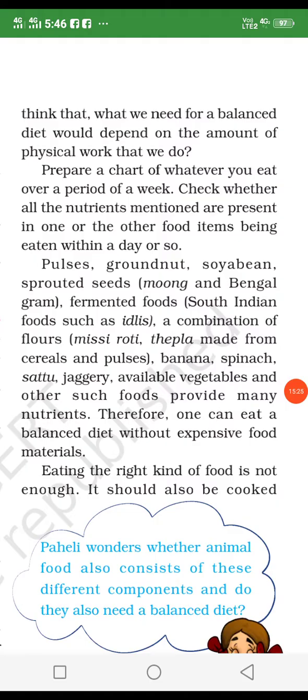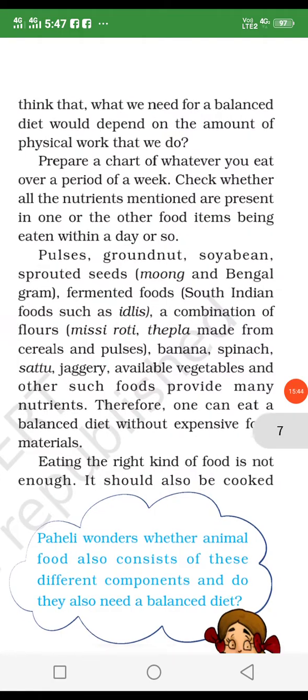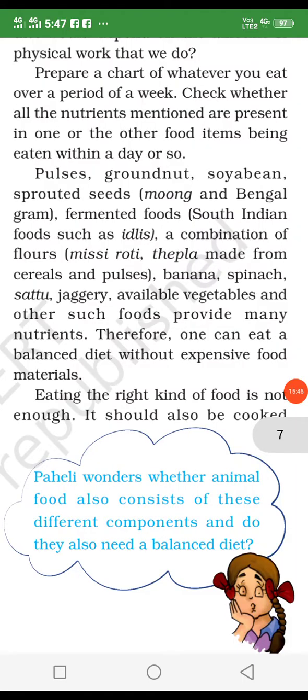Now pulses, groundnuts, soya bean, sprout seeds. Sprout seeds means salad like moong, and fermented food. Fermented food means idli, dosa, which South Indians eat, and all these foods are compulsory for our body. And banana, spinach, jaggery are good. And all varieties of vegetables, we get so many nutrients from these. So we can eat a balanced diet without expensive food materials.